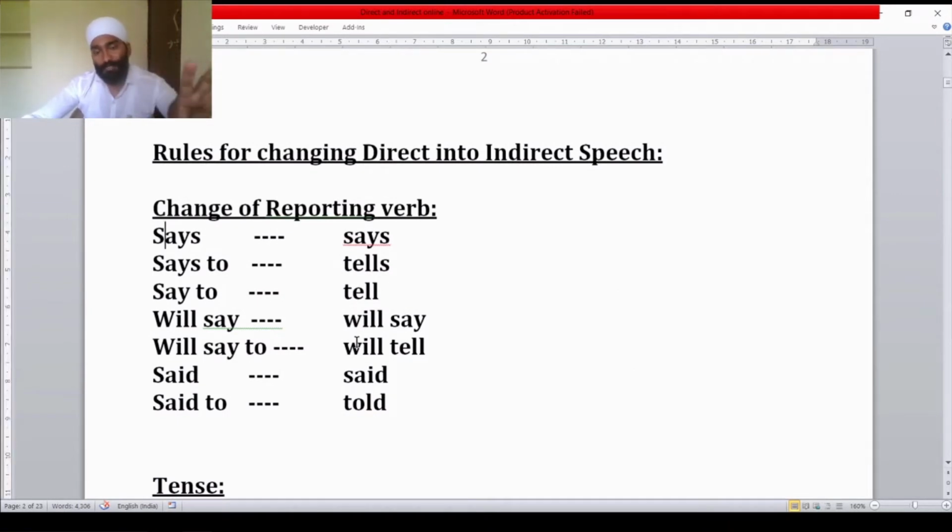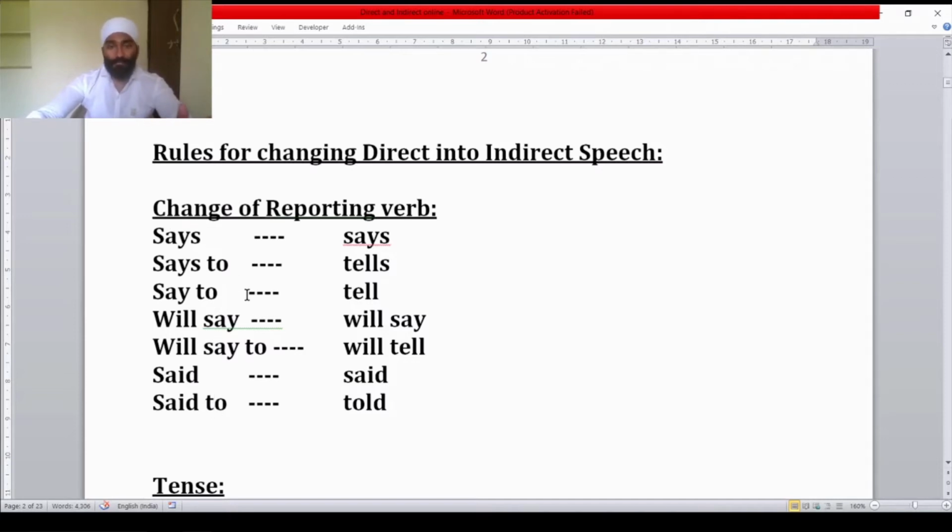See, reporting verbs. You have seen in the above sentence what reporting verbs are, and which forms of reporting verbs come, that we are going to see here. Sometimes says comes, sometimes says to comes, sometimes say to comes, sometimes will say comes, sometimes will say to comes, sometimes said comes, sometimes said to comes. So here, in which case which verb comes?